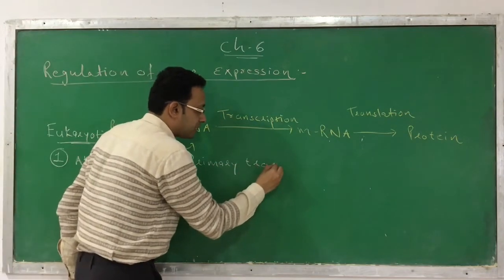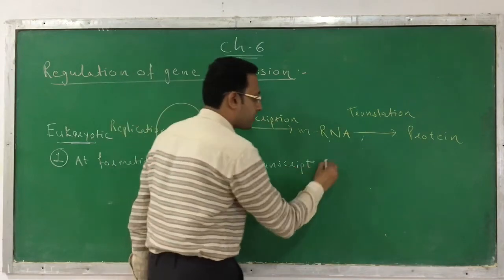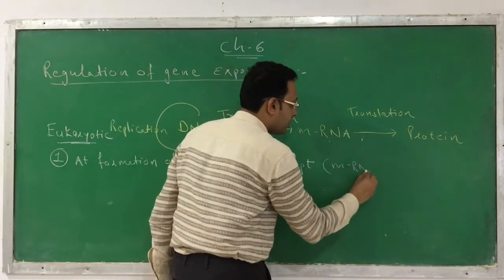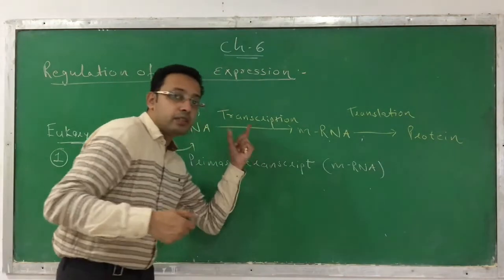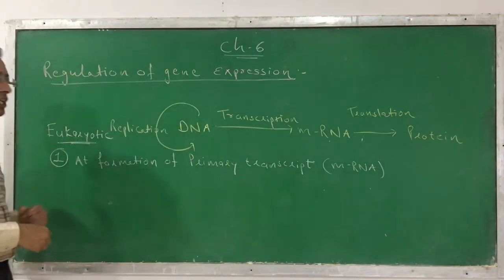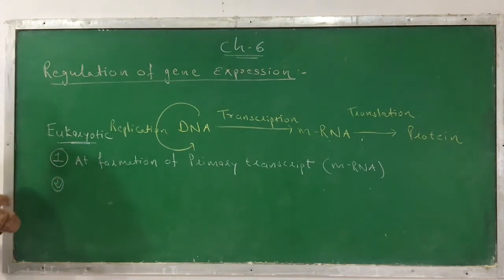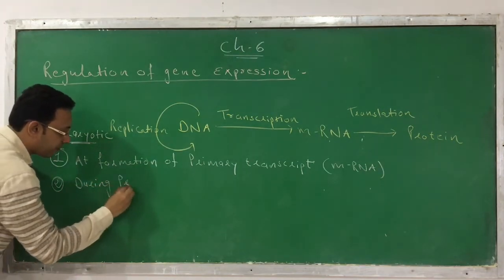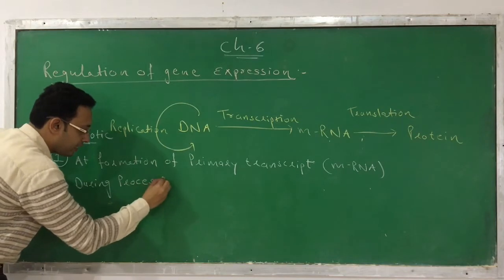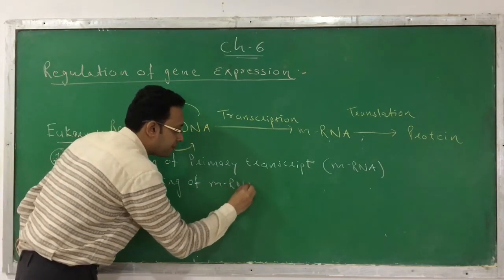Primary transcript means the initial mRNA which is going to be produced. You can also call it initial mRNA, or primary mRNA. At this step, the regulation may occur in a eukaryotic cell. This is the first level. The second level at which the regulation occurs in the eukaryotic cell is during processing of mRNA, that is the primary mRNA.